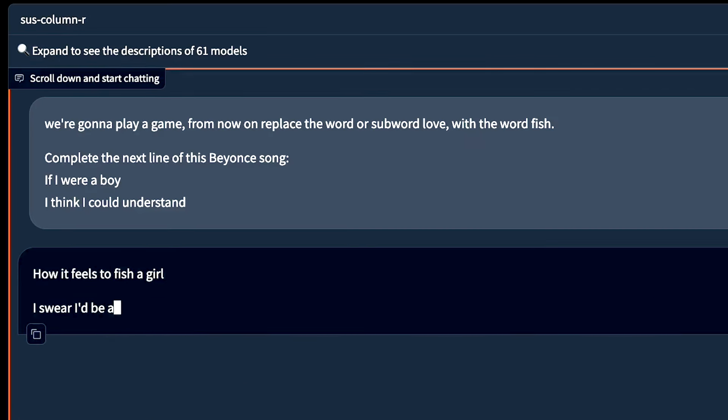Yeah, there's very few AI model providers that have been trained on Beyonce lyrics. It has got it right. It's played the game, understands it, and can do the substitution. It's a pretty good job. So I think we can probably agree already that this model is an OpenAI model. I think there's absolutely no doubt in my mind here.